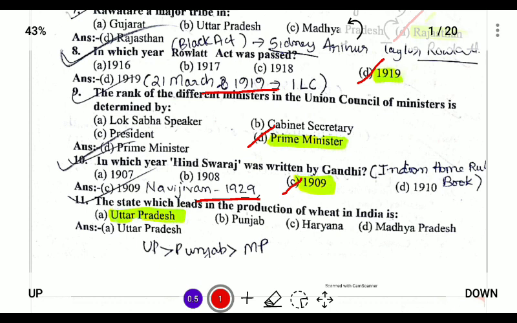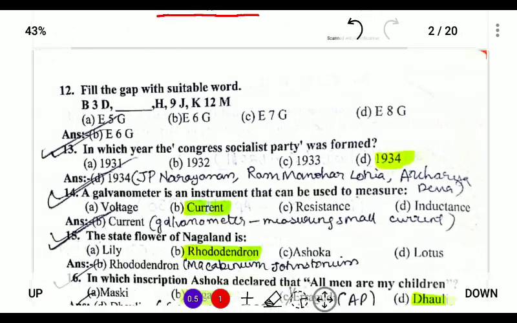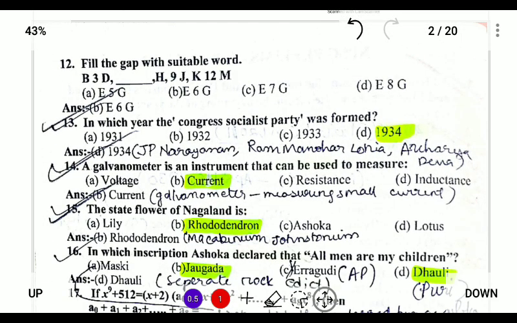Next, which state leads the production of wheat in India? Obviously Uttar Pradesh, followed by Punjab and Madhya Pradesh. So first is Uttar Pradesh. We'll skip the numericals for now and complete the other history, polity, geography, and other portions in other sessions. In which year was the Congress Socialist Party formed? It was formed in 1934, founded by J.P. Narayan, Ram Manohar Lohia, and Acharya Narendra Deva.